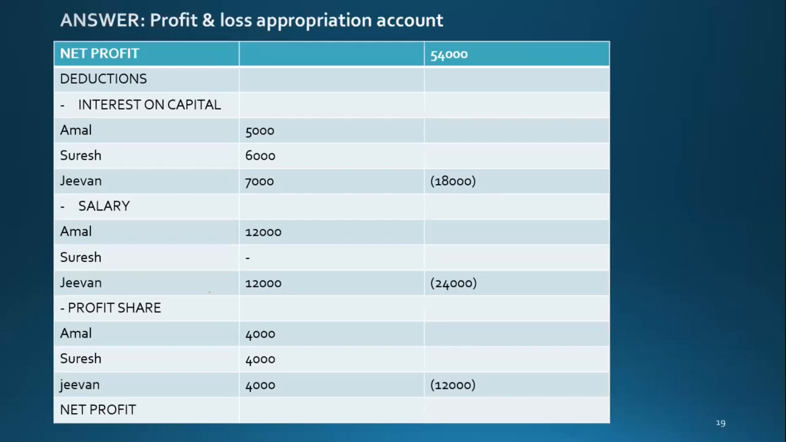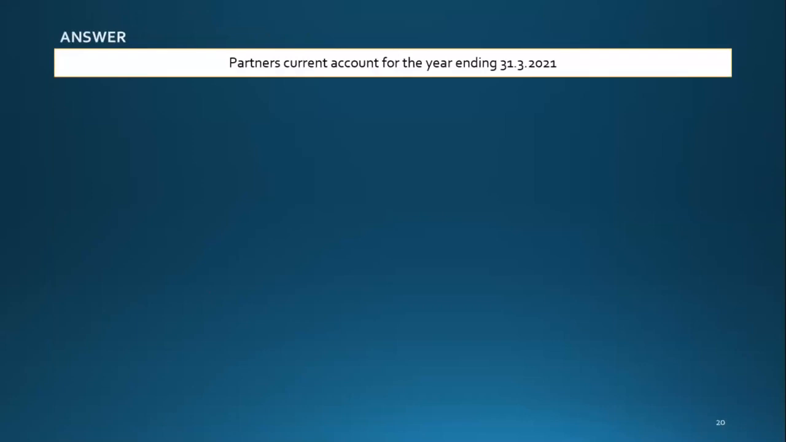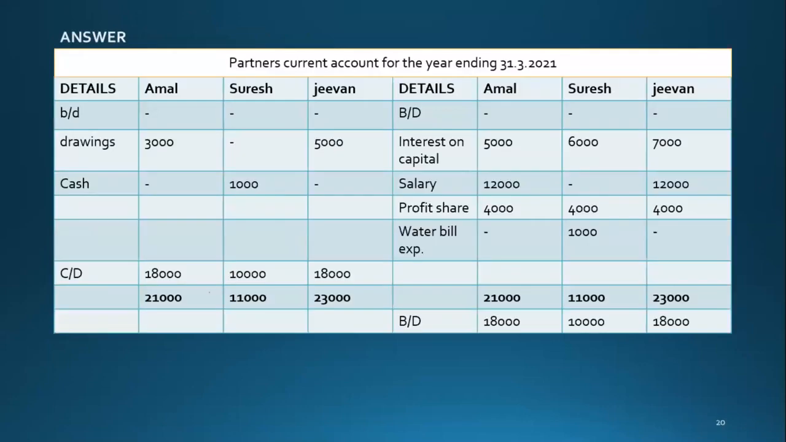And the next part is you need to transfer these things to the partners' current accounts. Here it is. The same items and amounts in the appropriation account you transfer to the partners' current accounts. And then drawings, everything. So if you know the format, if you know the double entry, then it's very easy.